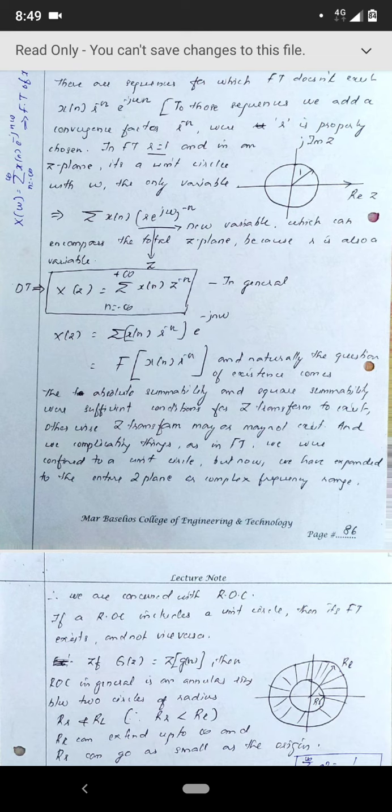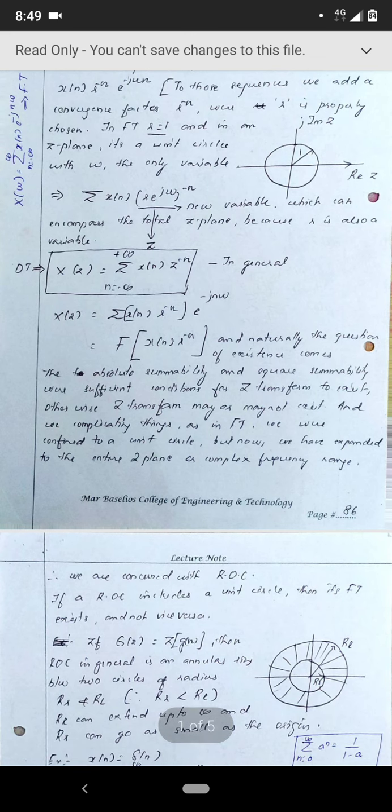Along with that, if you multiply by r raised to minus n, and from that, if we take minus n common, you can write it as a summation. The limits, from minus infinity to infinity, are implicitly understood, so that's why it's not written there. So summation from minus infinity to infinity of x of n times (r e raised to j omega) the whole raised to minus n.